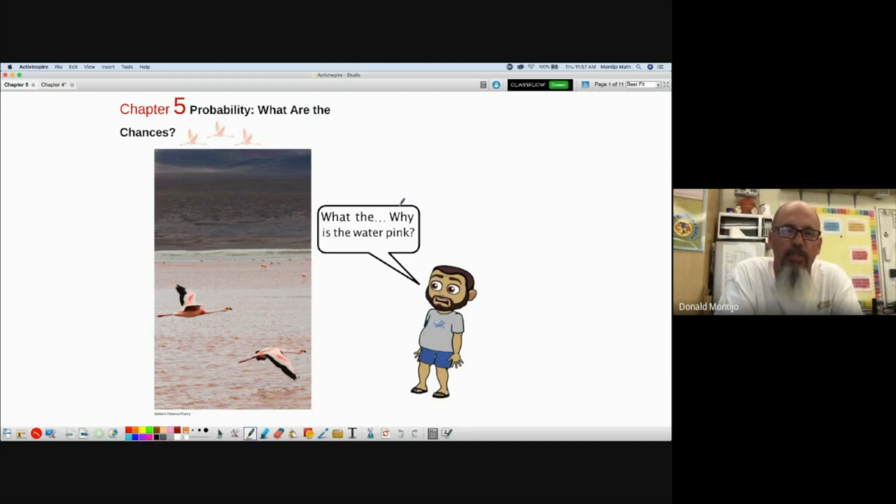If I roll a die, what's the probability I roll a number 3? Oh, 1 out of 6. There's 6 numbers on a die, and one of them is a 3. So the basic concept of probability, everybody understands. You guys already have that idea. What are the chances that this happens?